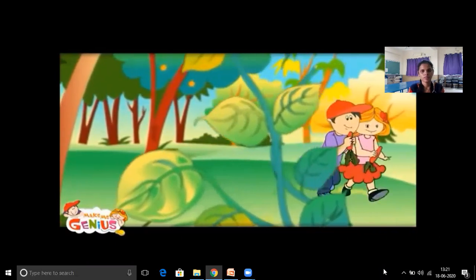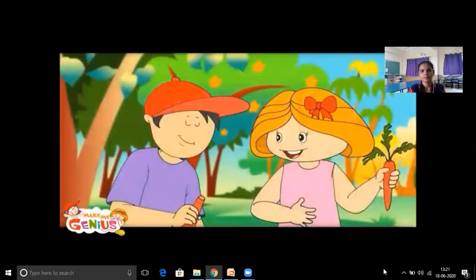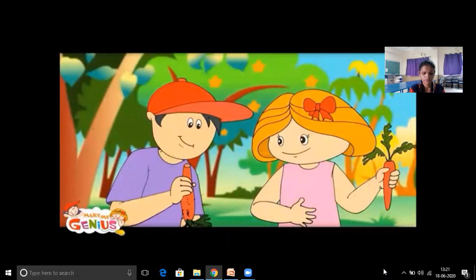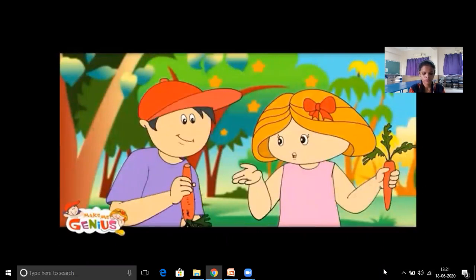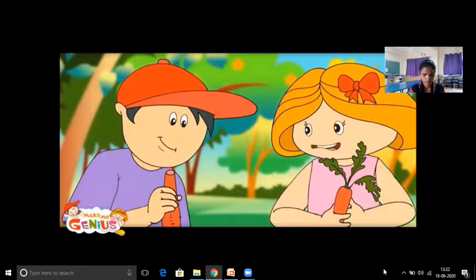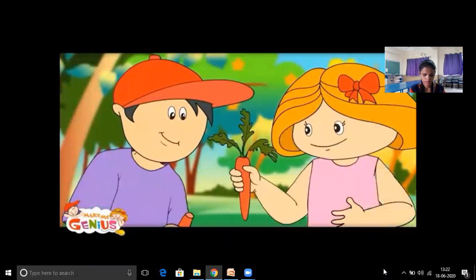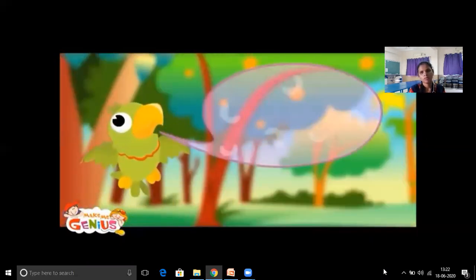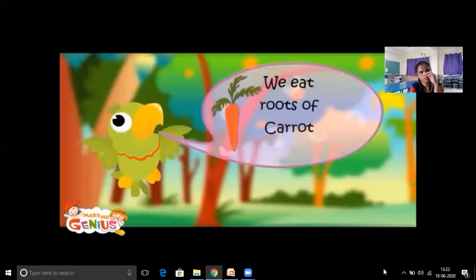Oh, I love this fruit. Oh, Jimmy, this is not a fruit. Then what is it? You know, this is a root of the plant. But nobody eats roots. Yes, you're right. But there are a few roots which we eat, like carrot and radish. I want to know more about plants. We eat roots of carrot and radish.